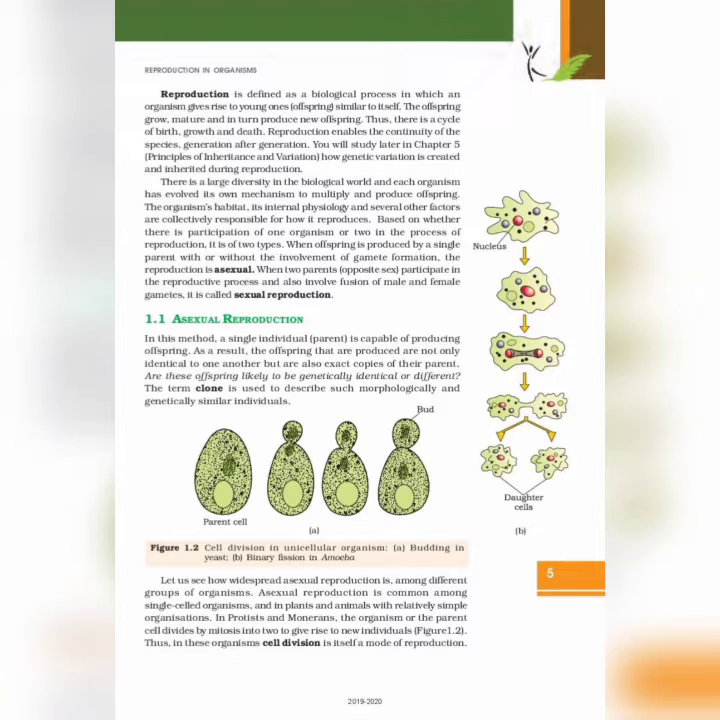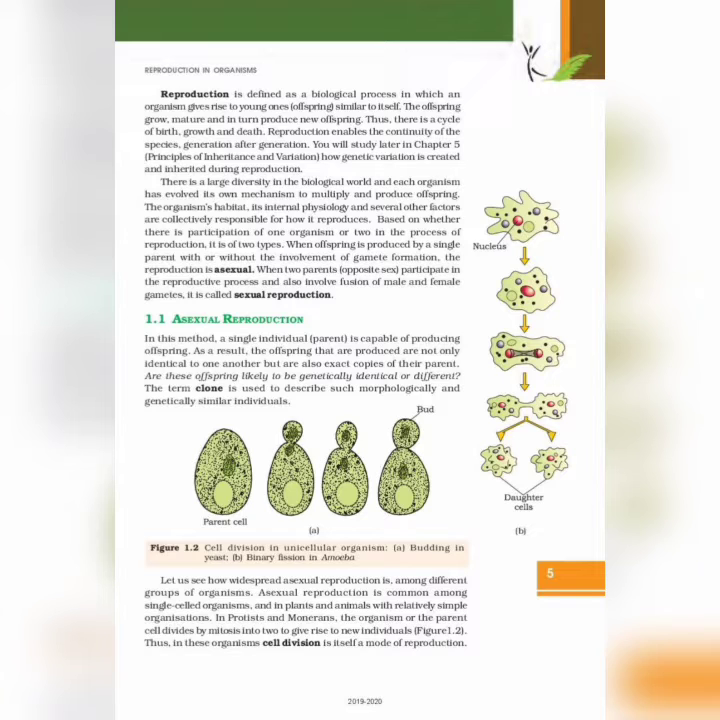The offspring grow, mature, and in turn produce new offspring. Thus, there is a cycle of birth, growth, and death. Reproduction enables the continuity of the species generation after generation. You will study later in chapter 5, Principles of Inheritance and Variations, how genetic variation is created and inherited during reproduction.